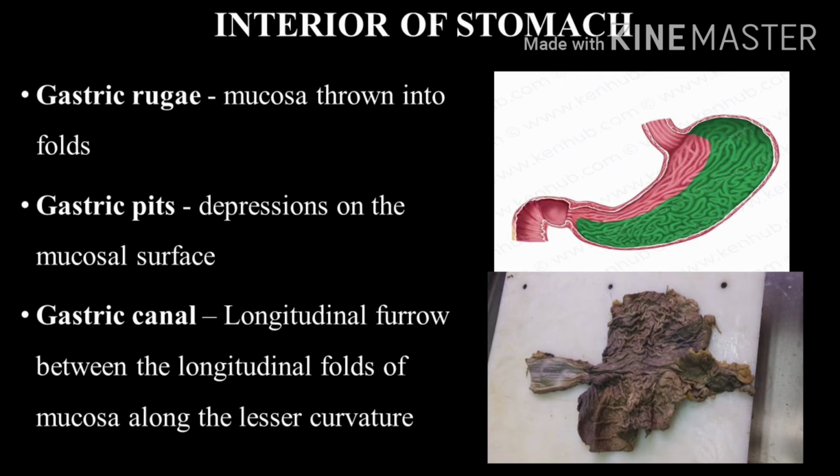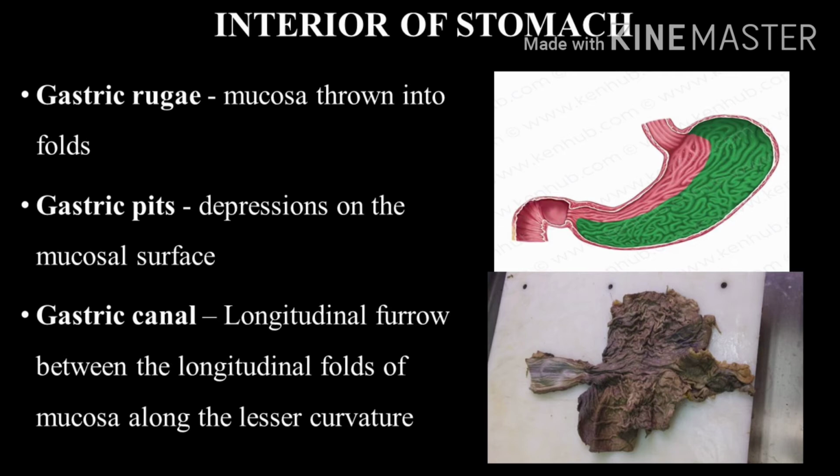The importance of this gastric canal is that it allows a rapid passage of swallowed liquids along the lesser curvature to the lower part before it spreads to the other parts of the stomach.